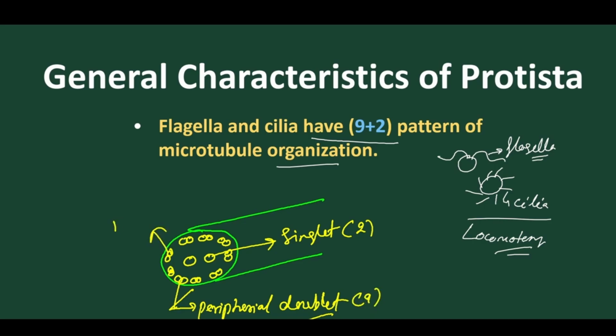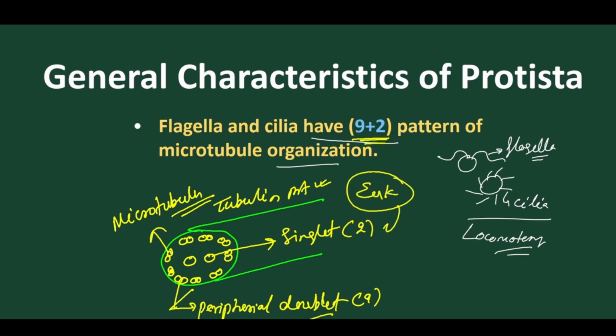These all are made up of microtubules. And these microtubules are made up of tubulin proteins. They are mostly made up of a protein called tubulin. So this type of arrangement is called the 9+2 arrangement, and it is the pattern of eukaryotic cells. So it is the basic character of eukaryotic cells.